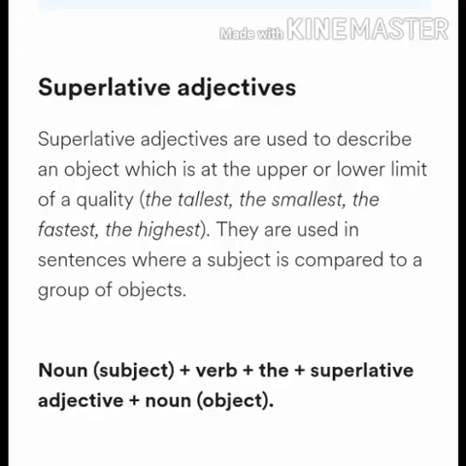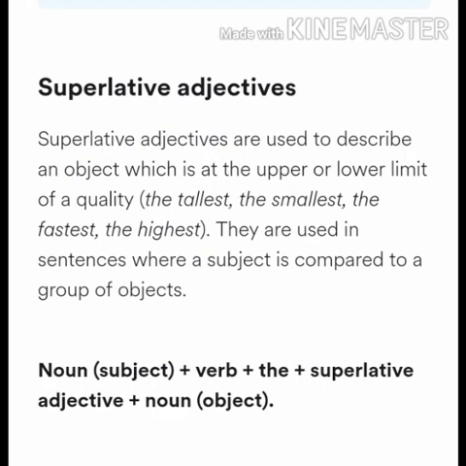So let's now discuss what are superlative adjectives. As compared to comparative adjectives, superlative adjectives are a bit tricky. We use comparative adjectives to compare two things, but we use superlative adjectives to compare more than two things, or to compare one thing with a group of objects.